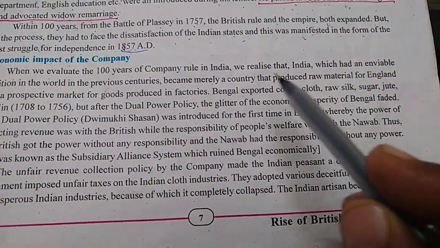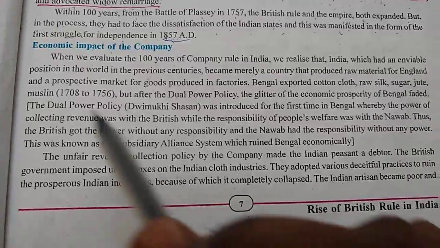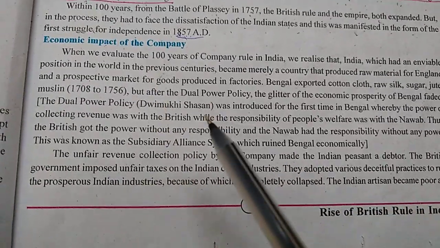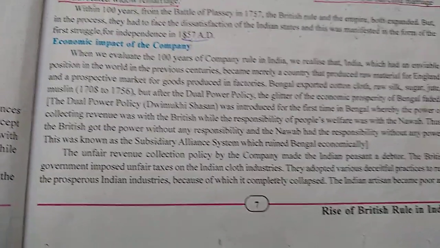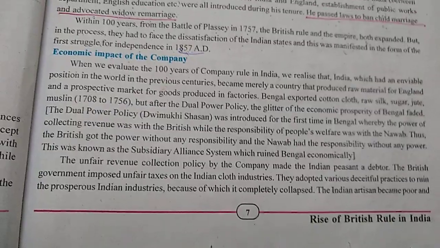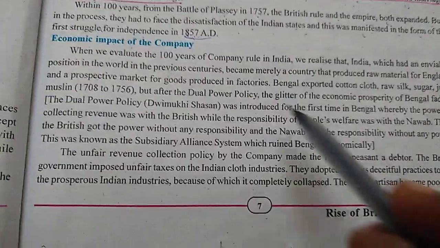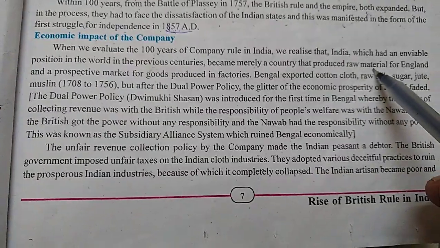I again repeat the sentence: we realize that India, which had an enviable position, a very high position in the world in the previous century, was on a controlling position.